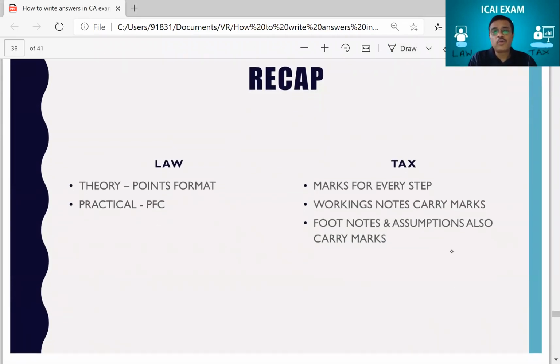So a quick recap on what we have discussed. For theory, it should be in point format, and not only point format, plus highlight keywords. For practicals, don't forget to write PFC. Taxation marks will be given for every step. Working notes will carry marks, and footnotes and assumptions also carry marks. So don't forget this also. I think you're clear with both law and tax.